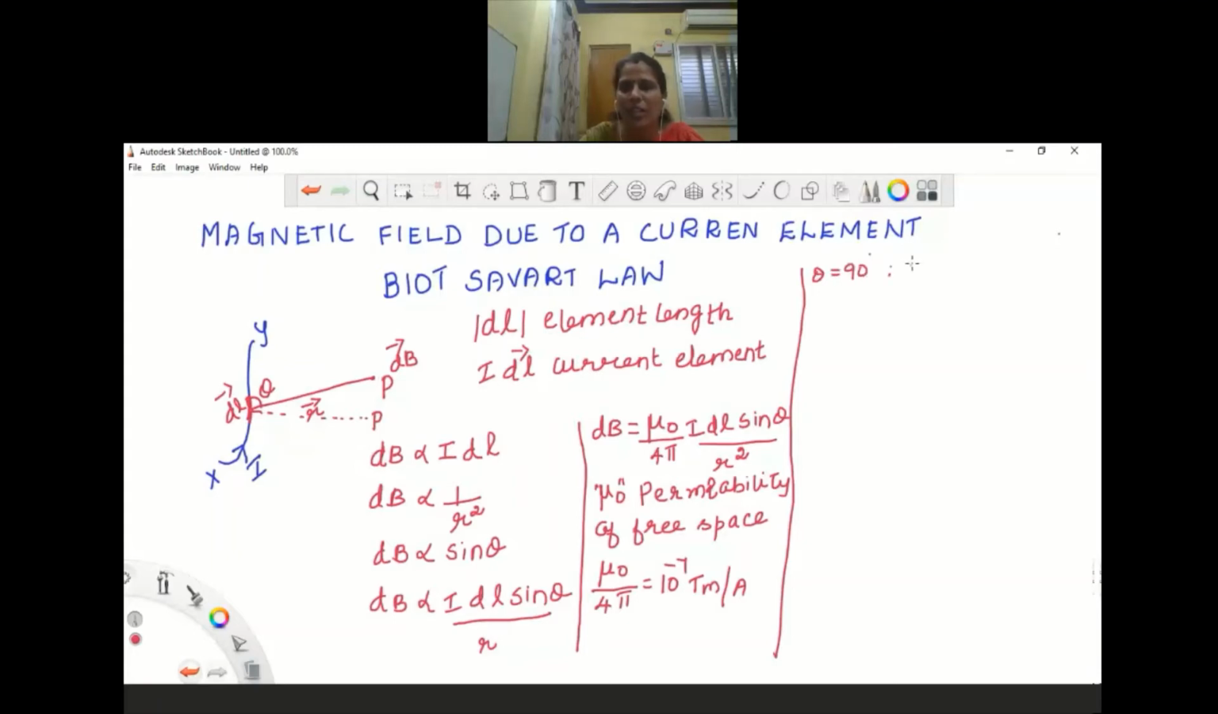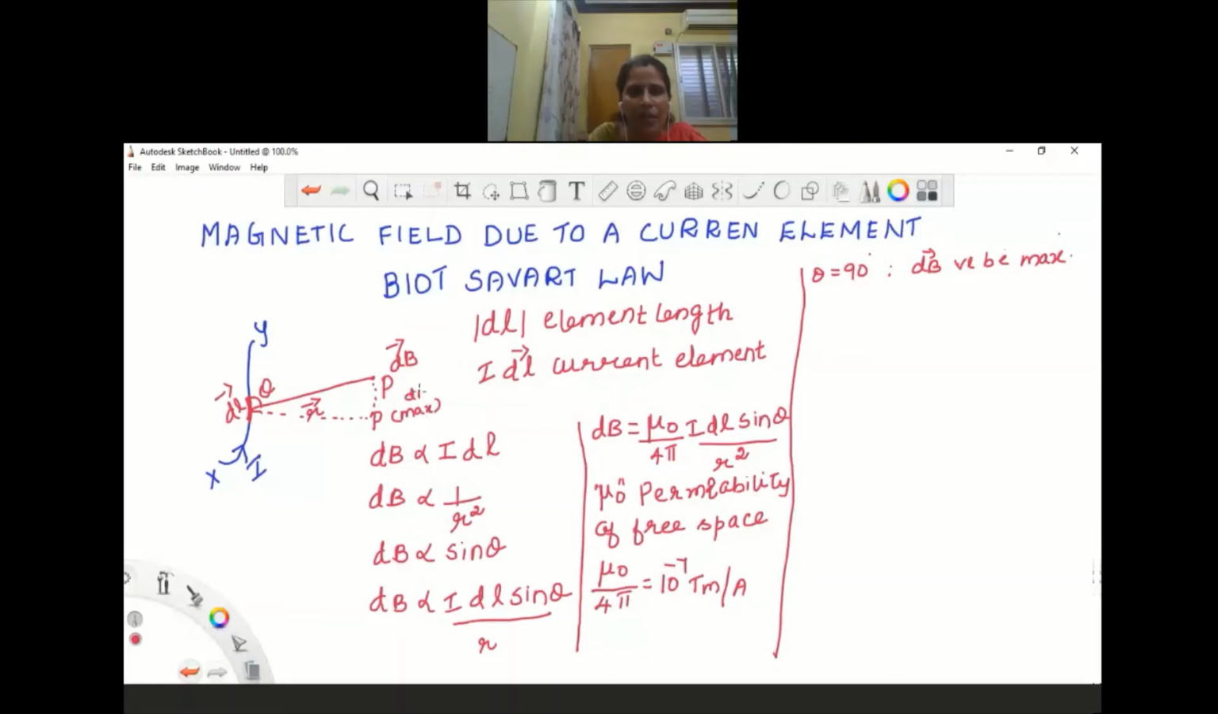The strength of the magnetic field will be maximum. Am I right? Now, what will happen to the strength of the magnetic field when we go from here? So here it is maximum. dB will be maximum here.